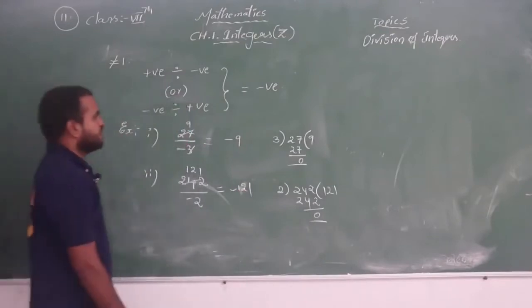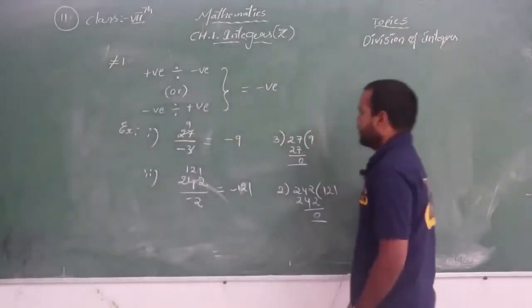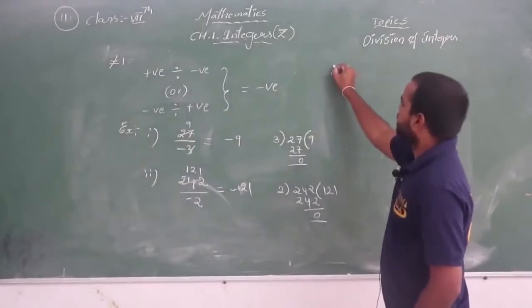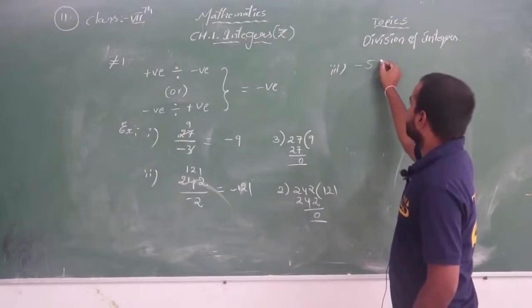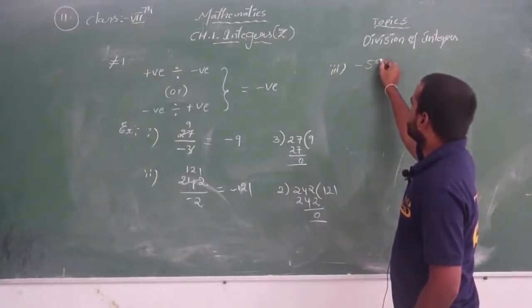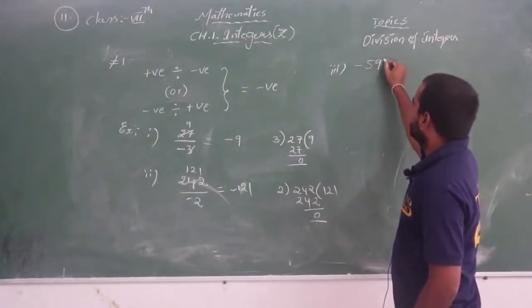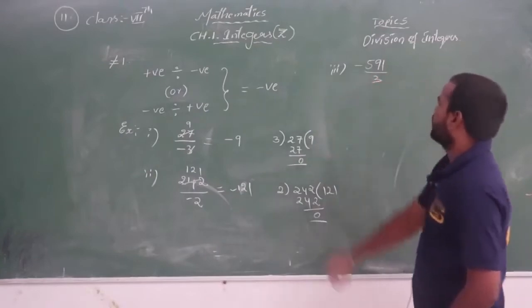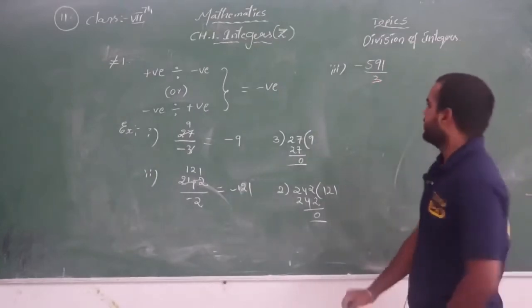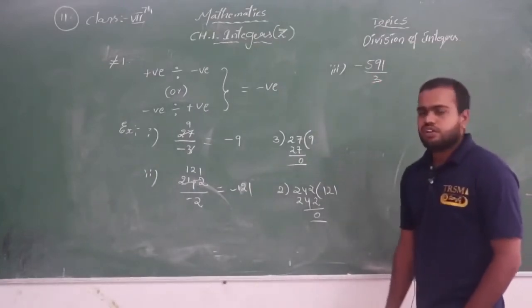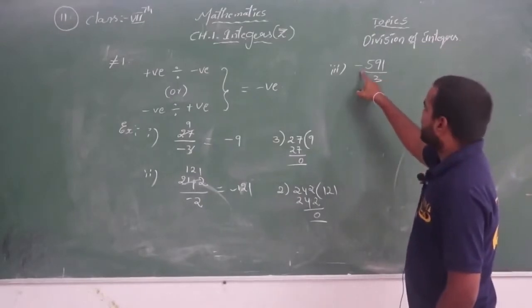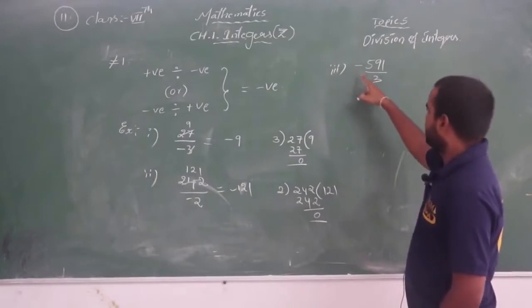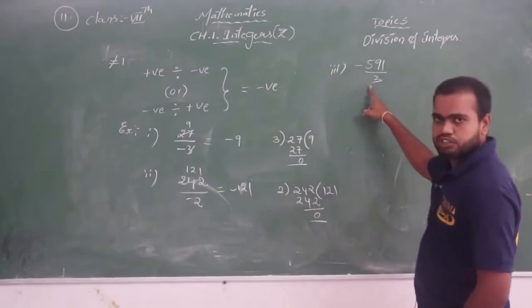Understood everyone? Now see a few more examples. Example 3: minus 591 by 3 is the question, so we have to divide. Here a negative integer is divided with a positive integer.